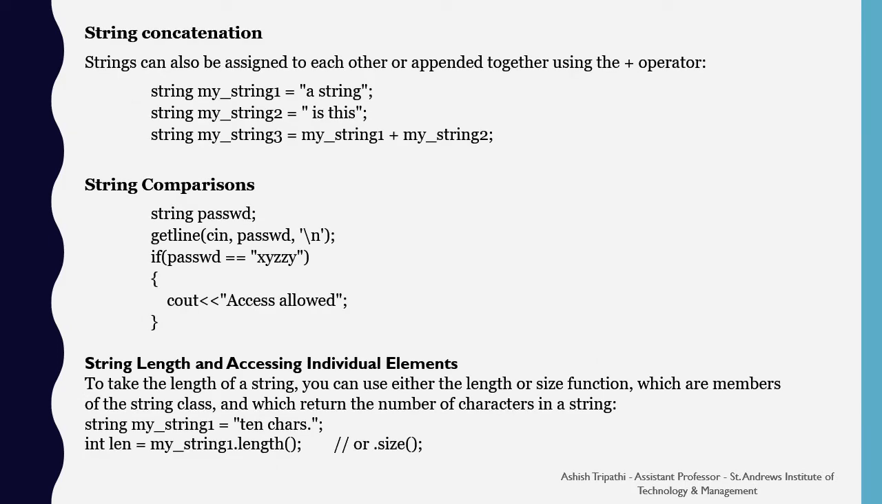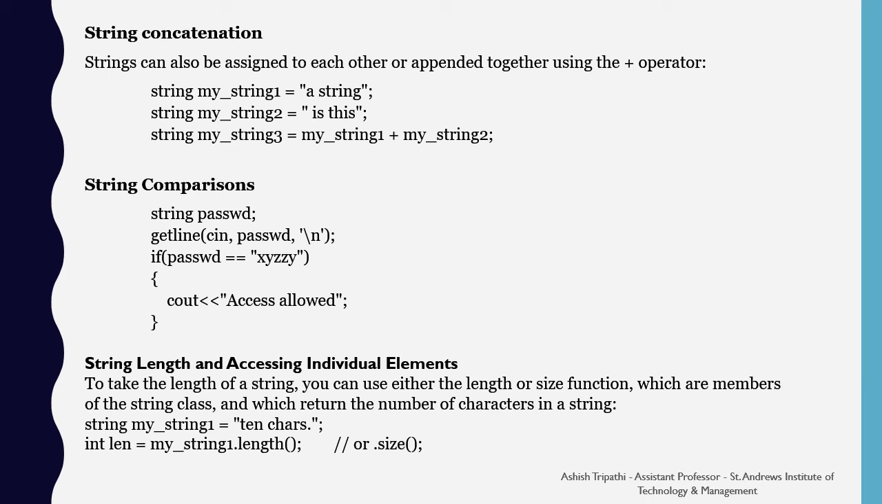String concatenation can be done by using the plus operator. So we are making two strings, myString1 and myString2, having some values, and in myString3 we are just concatenating both of them by using the plus operator.